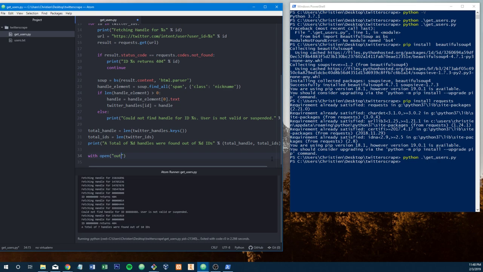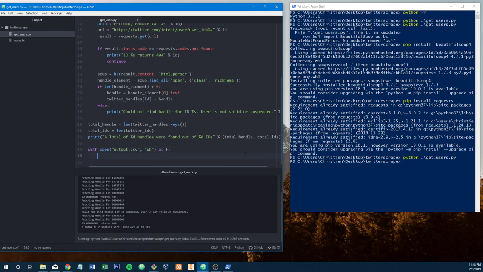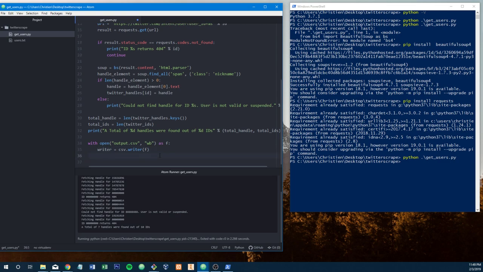So what we're doing is we're going to open a new file that doesn't exist yet called output.csv. And what we're going to be doing too is we're going to be writing binary information to it. And we're going to do that as f, which gives us a variable to work with inside of this with statement. So we're going to make a writer variable that is equal to CSV writer instance. So what this is going to do is this is going to take the new file that we're creating, and we're going to create a CSV writer class that is attached to our file, and we pass it to a variable named writer, which means now we can use CSV commands.